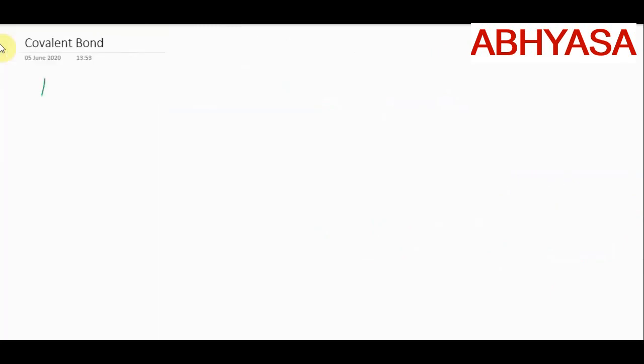It is nitrogen molecule formation. So what is the atomic number of nitrogen? It is 7. So how many electrons are there in its outermost orbit? 5, because its electronic configuration is 2, 5. It is having 5 valence electrons.